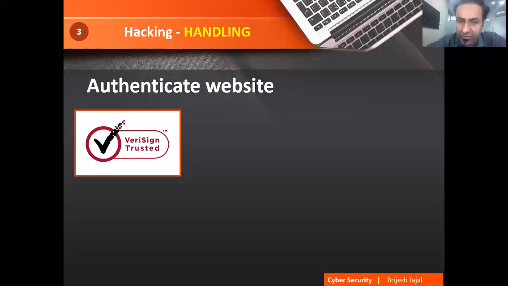So what are the safety measures we have to take? There is one tool which is VeriSign Trusted. If you are putting in VeriSign Trusted, you are guaranteed that your website will not be hacked. Now, how do you know this?